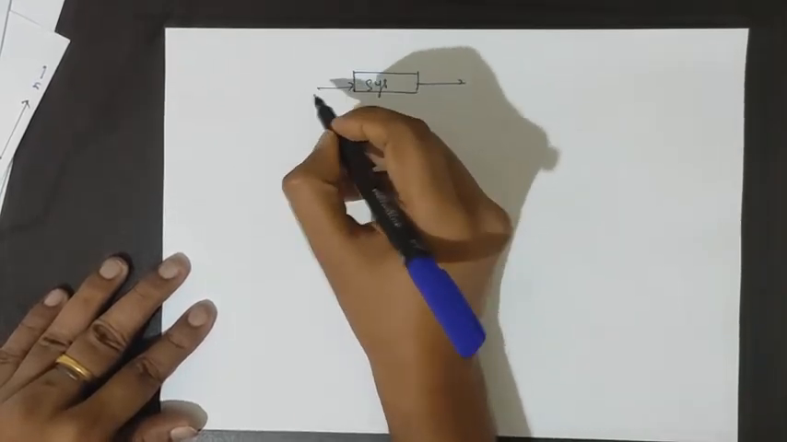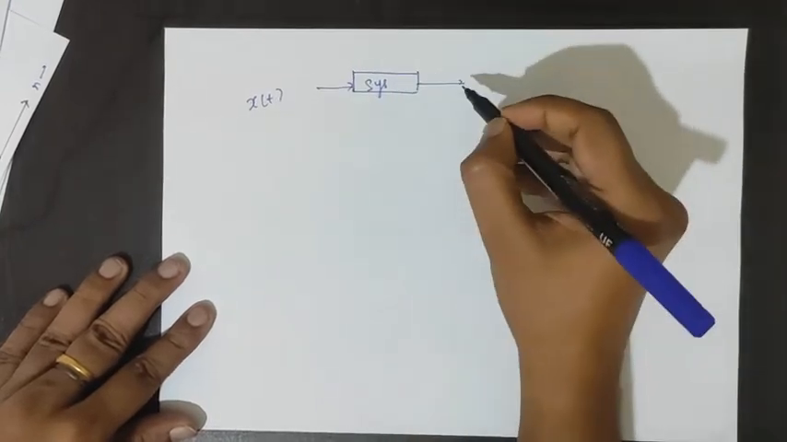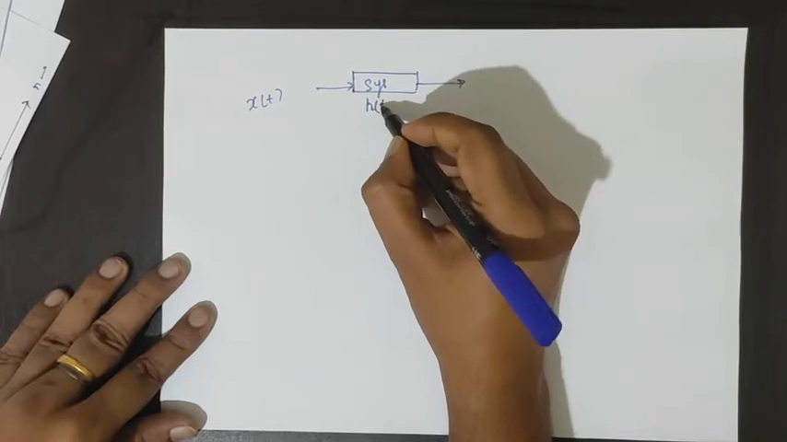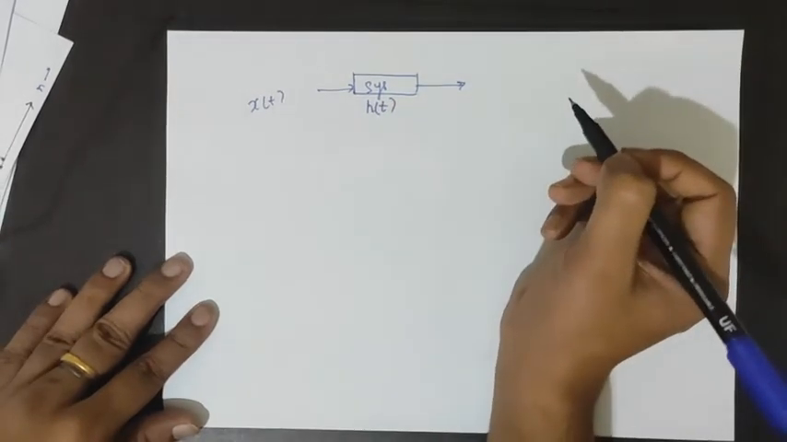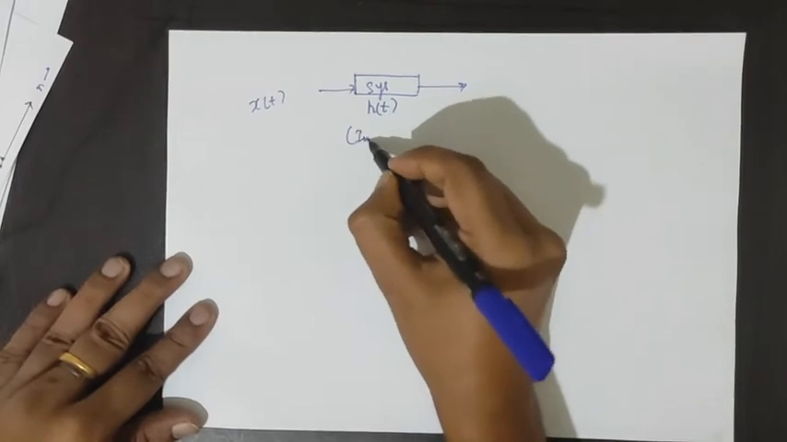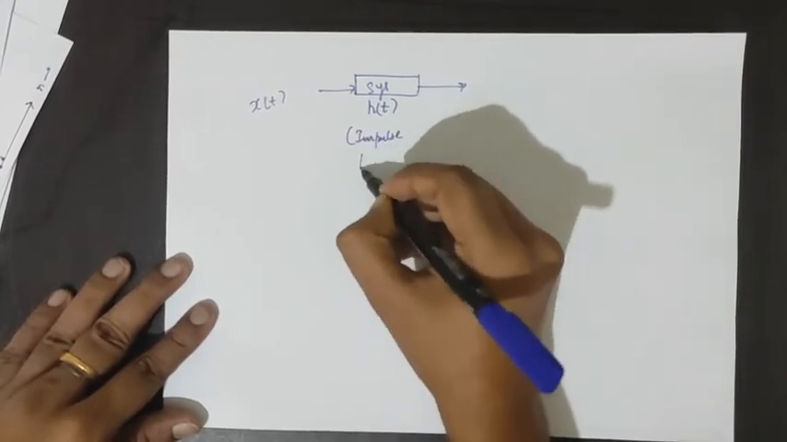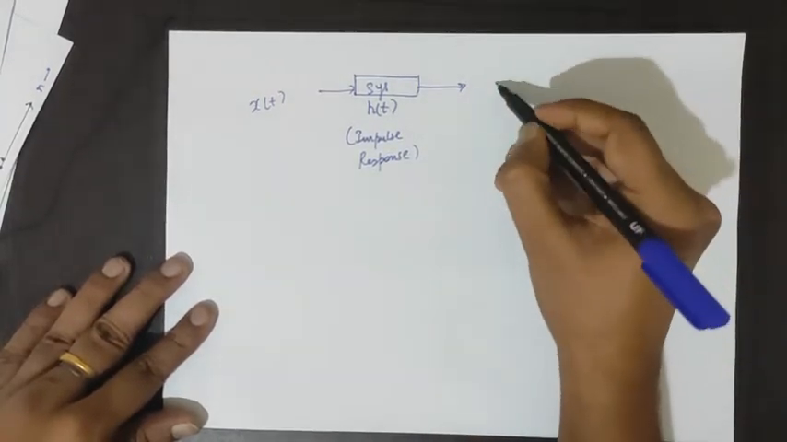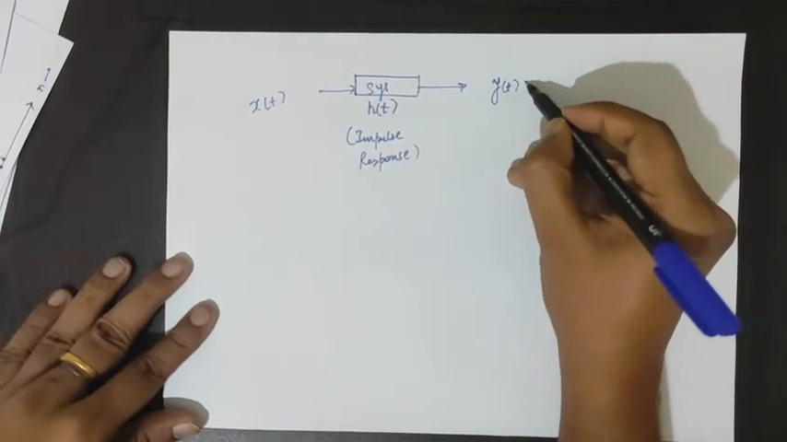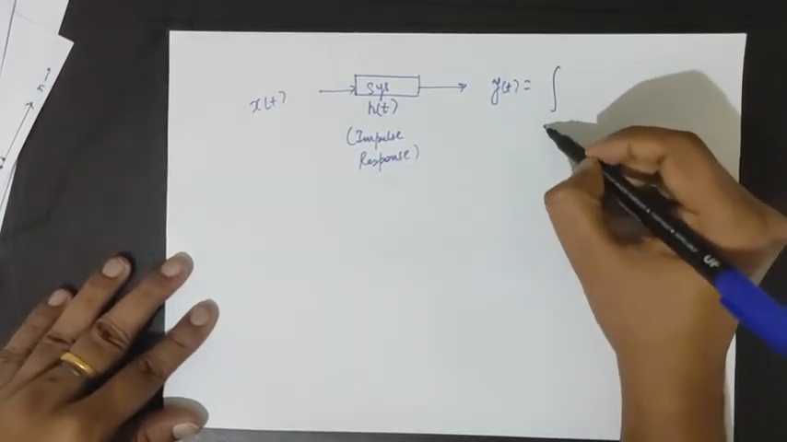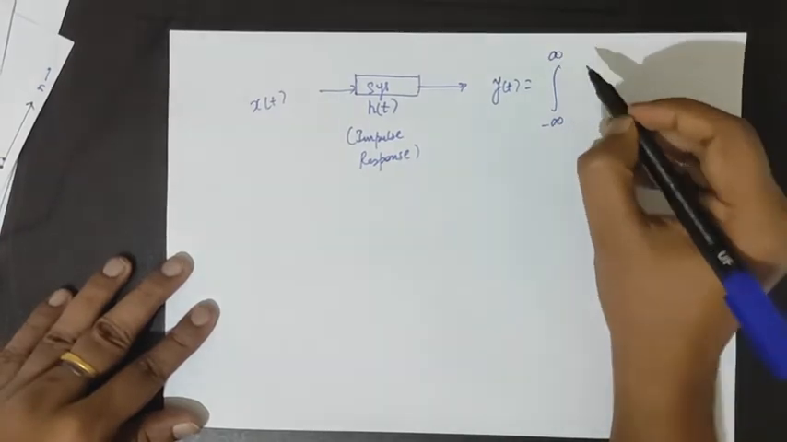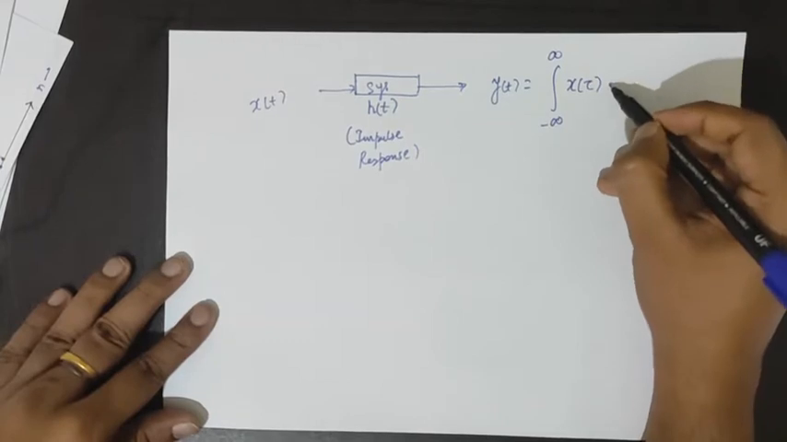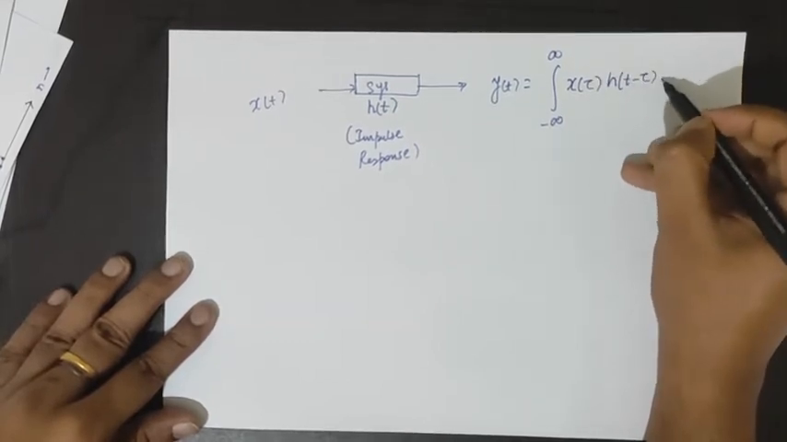So for a continuous time signal x(t), for the system whose impulse response is given as h(t), the output response is given as the integration from minus infinity to infinity of x(tau) h(t minus tau) d tau.